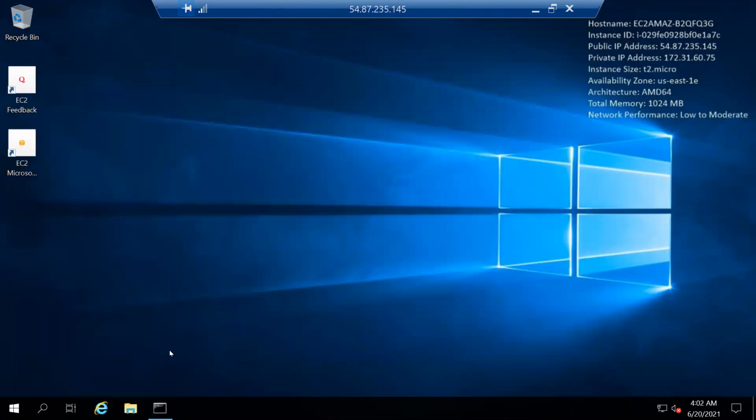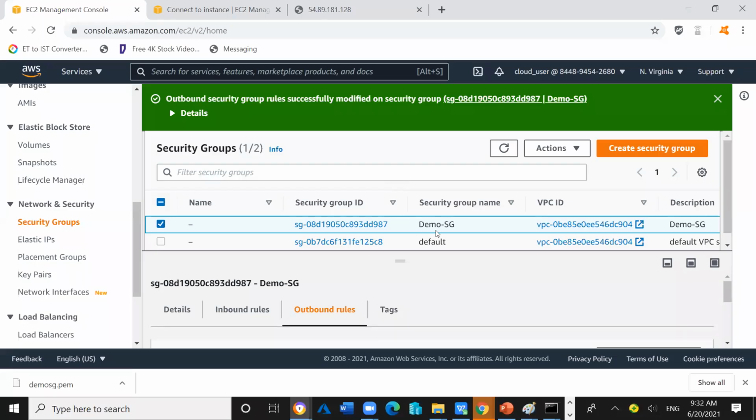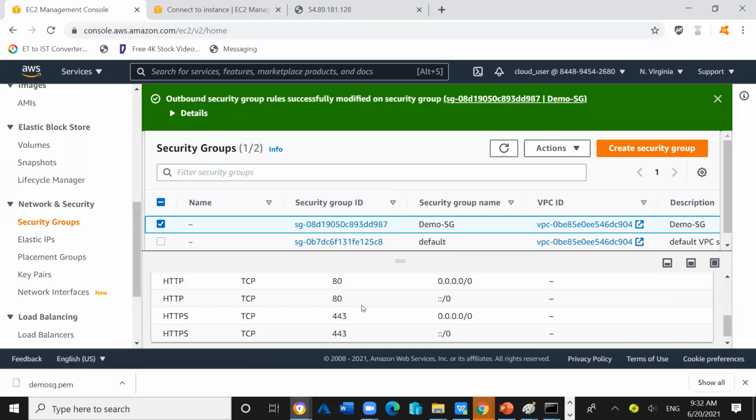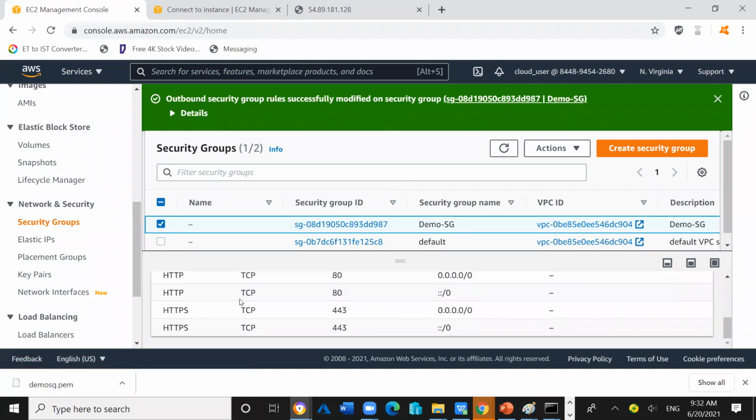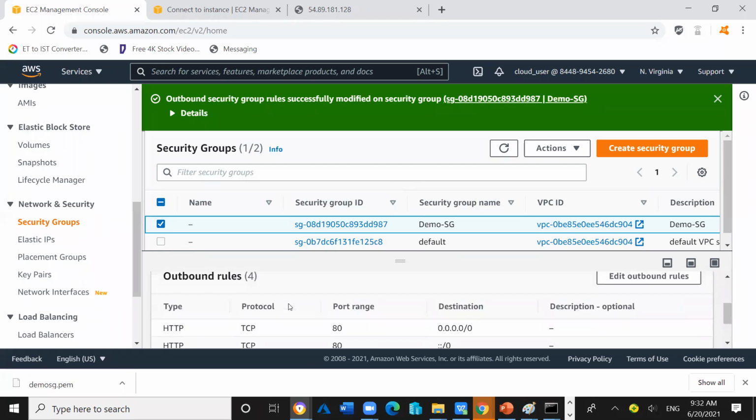So if you try to open, what is the change we have done with this server outbound. So HTTPS we allowed, HTTP also we allowed here, right? Okay.